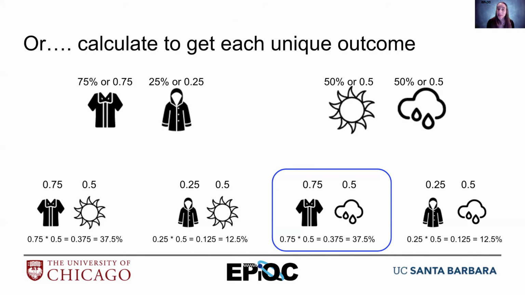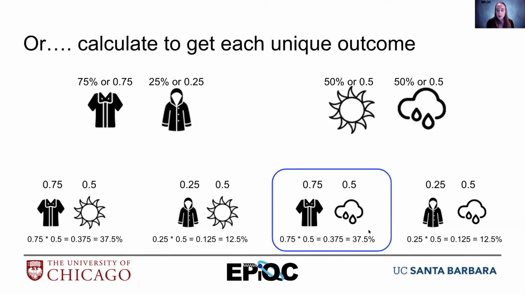The way you calculate this with mathematics is that you use the original probabilities, 0.75 or 0.25, then 0.5, 0.5. And you lay out all 4 possible combinations. And you just multiply the probability of one happening and the other. So the probability of a shirt is 75%, and the probability of rain is 50%. So I multiply 0.75 times 0.5, and I get 37.5%. And I can look at this for all 4 combinations. So there are 4 unique combinations.